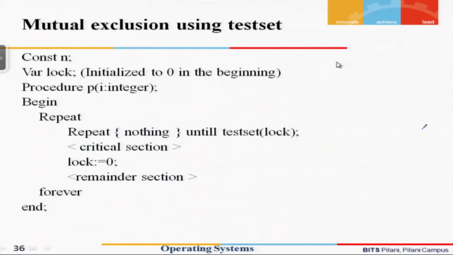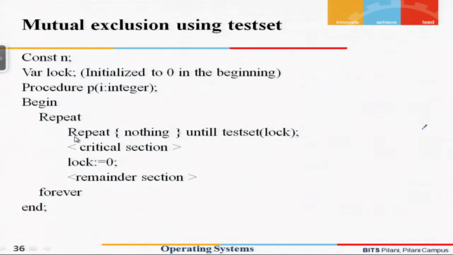So a process can execute something when the lock is open. It is given the lock, right? So we define the lock which is initialized to 0, and then this is a function in which the critical section is going to be executed.